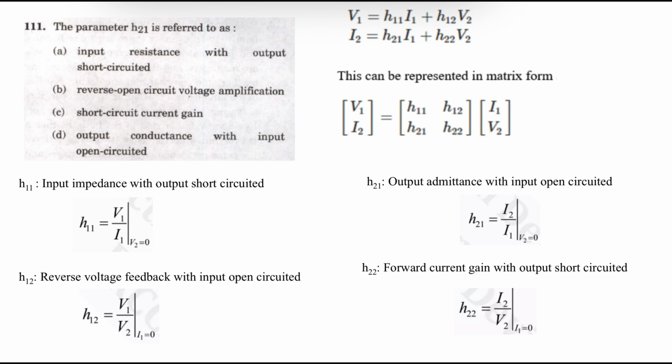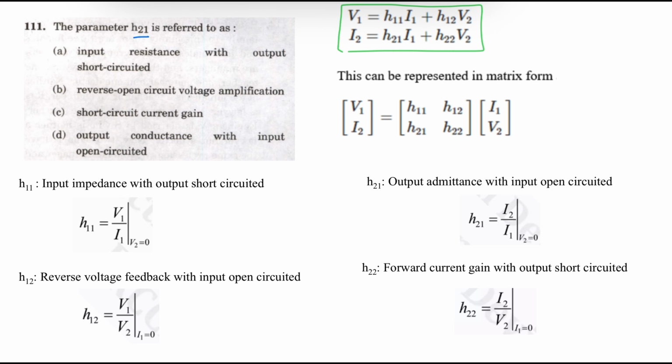Next question. Question number 111. A parameter H21 is referred as. So this question is related to hybrid parameters. So hybrid parameters can be written as V1 is equal to H11 I1 plus H12 V2. I2 is equal to H21 I1 plus H22 V2.